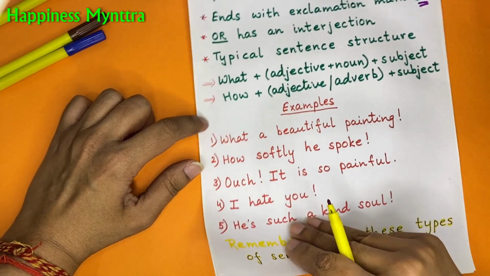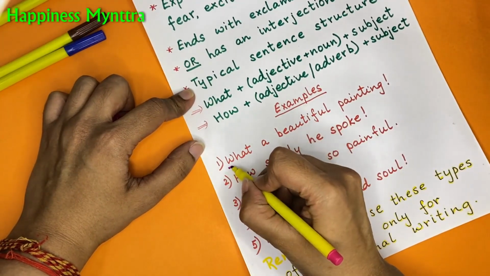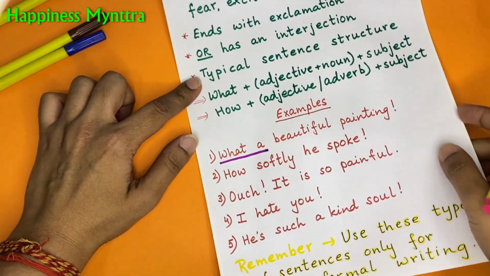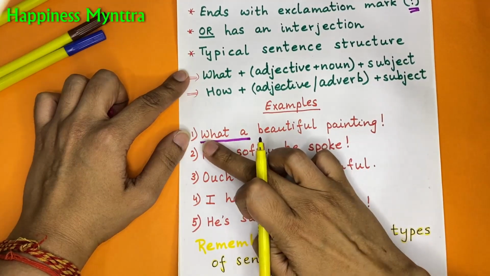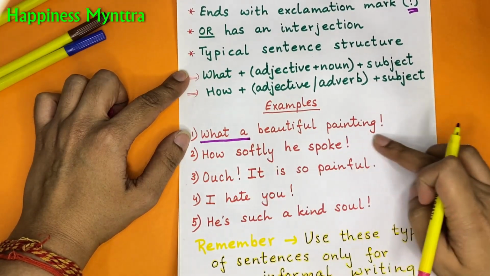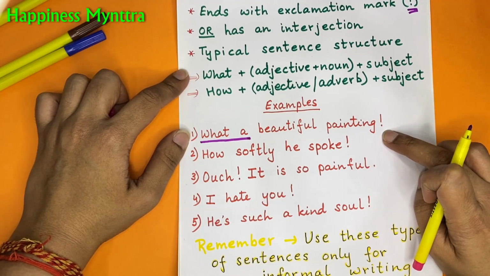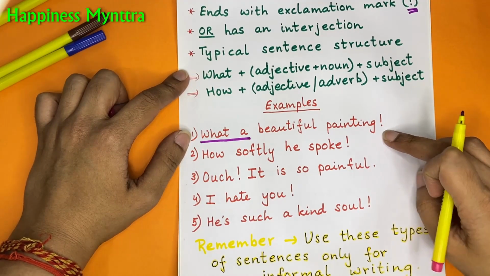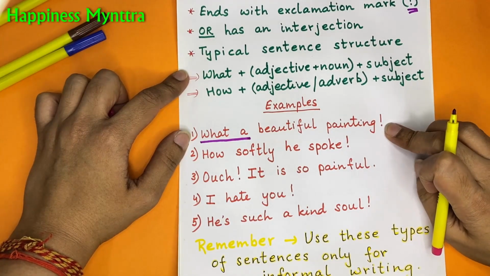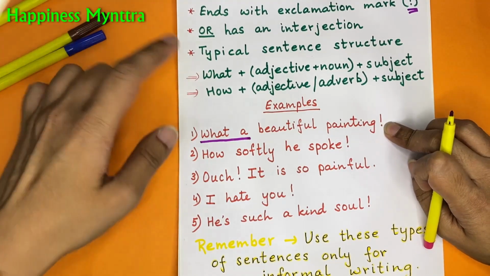Now, one tip that I'd like to give here is that usually when what is followed by an a, those sentences would always end with an exclamation mark. That's a quick way of understanding whether you should write exclamation or question mark in the end if a sentence begins with what.